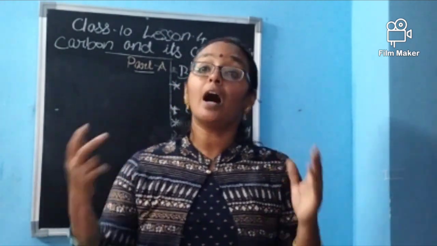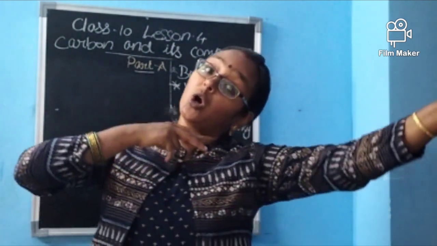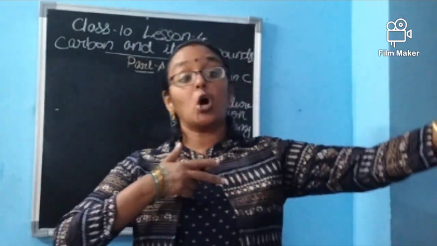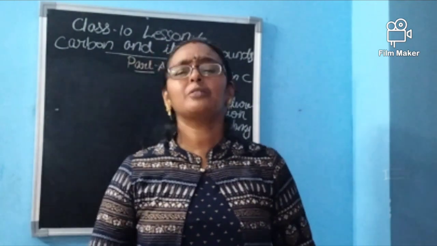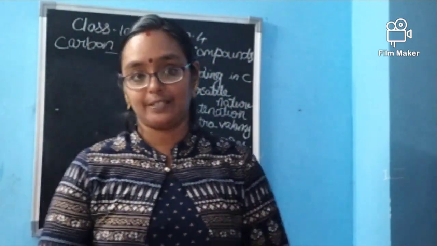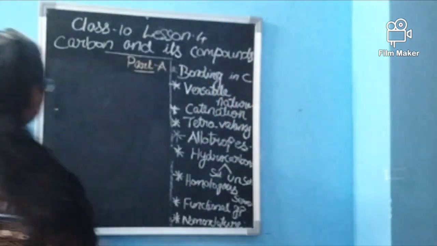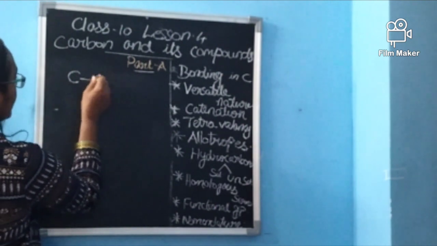But carbon can form bonds with itself to form long chains. That long, we can't even imagine. That many compounds we can make by the self-linking capacity. This is the catenation property, the self-linking capacity of carbon.